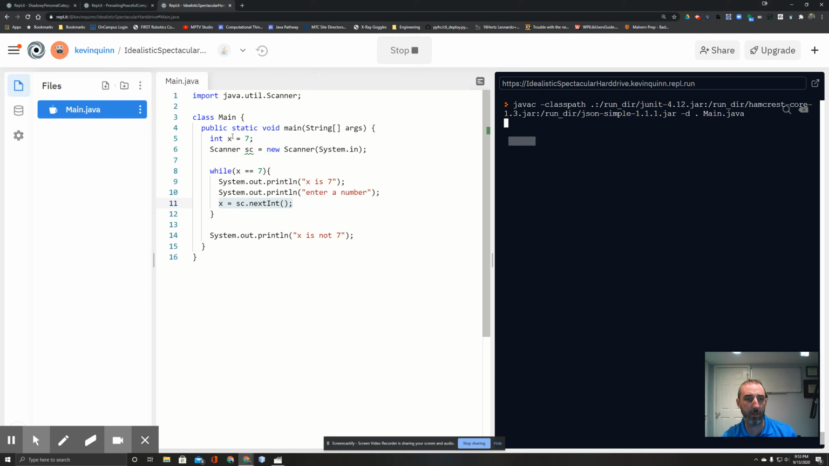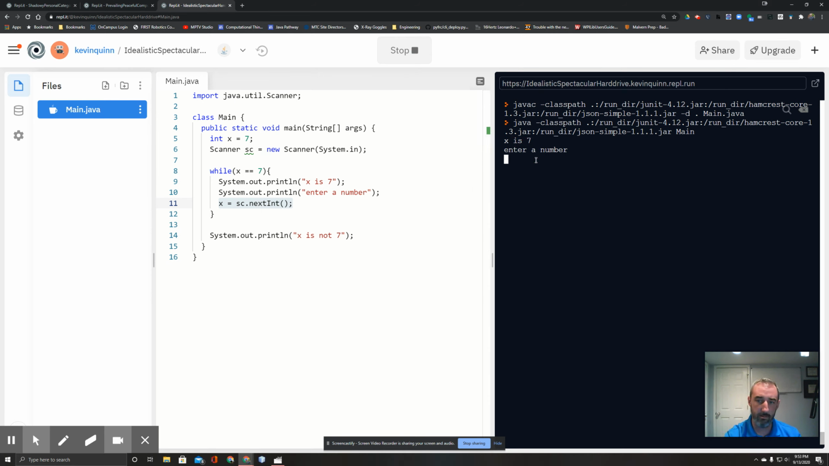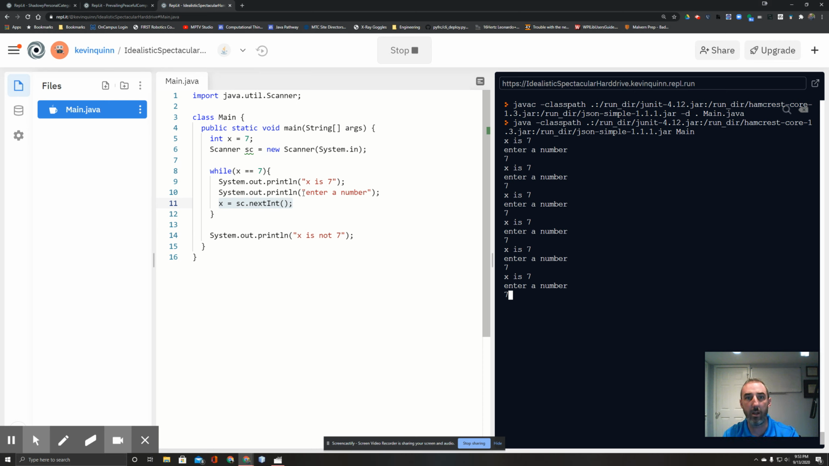And it says, because we initialize x is 7, enter a number. How about 7? And now we are in this loop still. Now I can keep typing 7 as long as I want, and I'll be trapped in this loop as long as I want. But as soon as I type a number that's not 7, I will exit the loop. So while loops are great for running when you don't know how many times you need it to run.